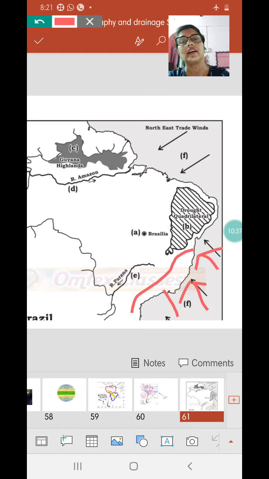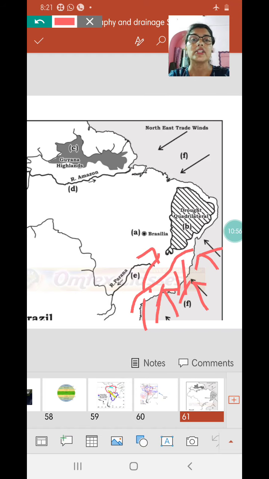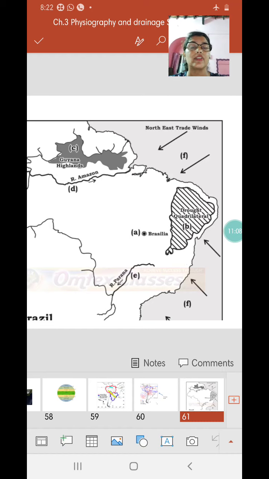As they move towards Brazil, the great escarpments act as an obstruction and they give orographic rain on the southern slopes. However, as these winds cross the northern slopes and move towards north, they become dry, and they form a rain shadow area. So much so, in the northeastern part, it forms a dry, arid region, which is also called the Drought Quadrilateral.